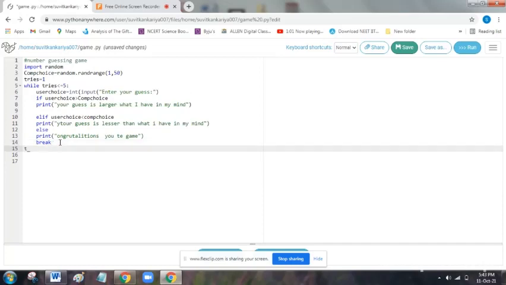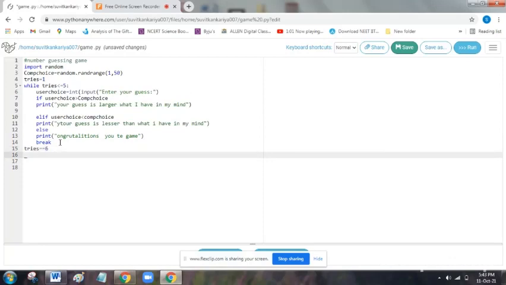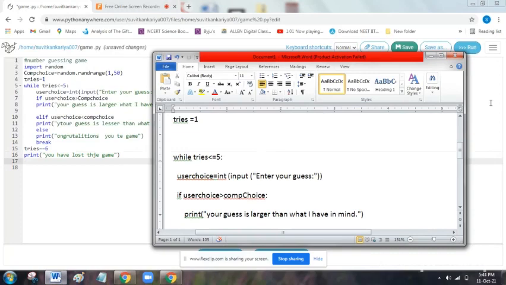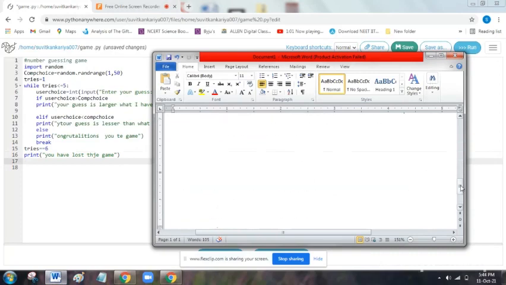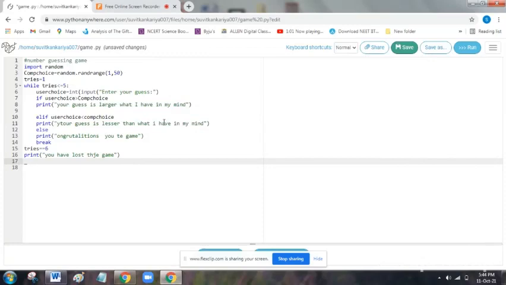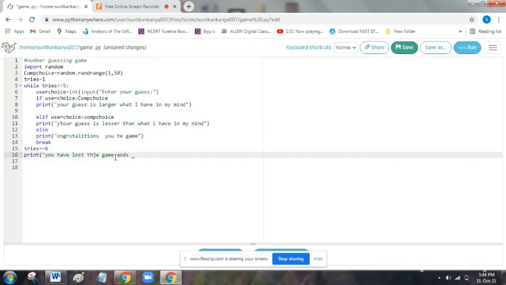Then comes tries. If the user goes above 5 tries, then we print a statement: print, you have lost the game, and better luck next time.